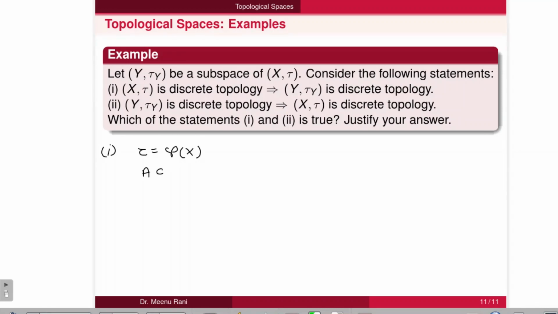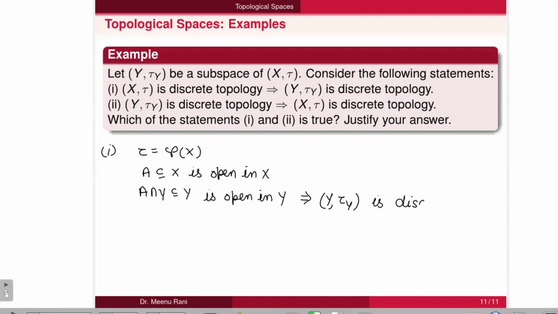So we take any arbitrary set A of X which is open in X. As Y is a subspace of X, A intersection with Y, which is contained in Y, is open in Y. So A is an arbitrary set of X, so A intersection Y is also an arbitrary set of Y, which is open in Y. Thus we can say that tau Y is a discrete topological space.